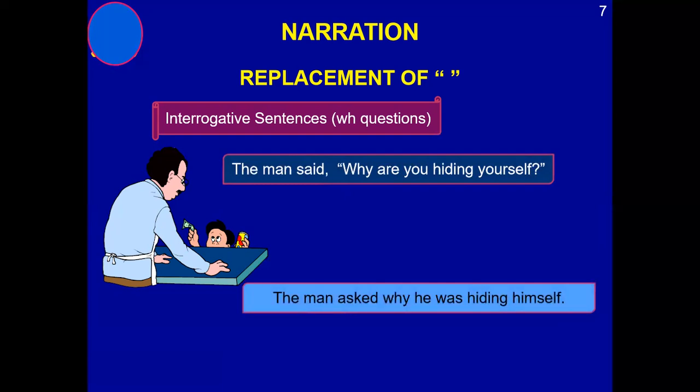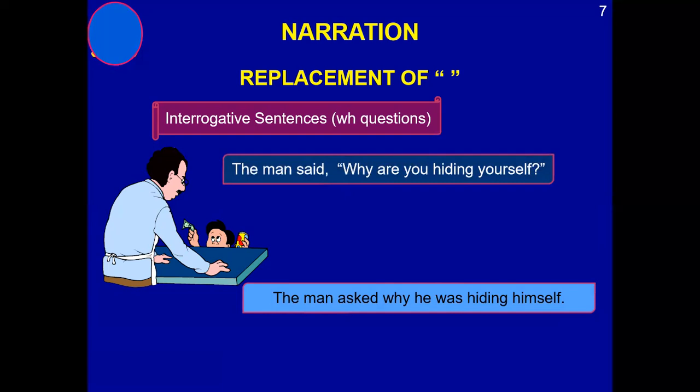Now, see a very important point. Once your interrogative sentence starts with a WH word, the WH word will start playing the role of conjunction.